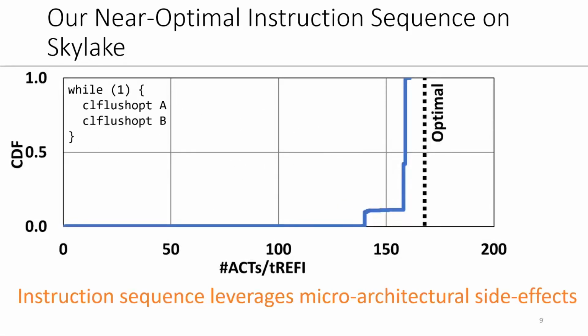This instruction sequence is highly surprising because it has no explicit load or store instructions. The gap between its performance and the optimal is due to conflicts with ongoing refresh commands. Specifically, this gap represents the time it takes for DRAM to execute the refresh command.